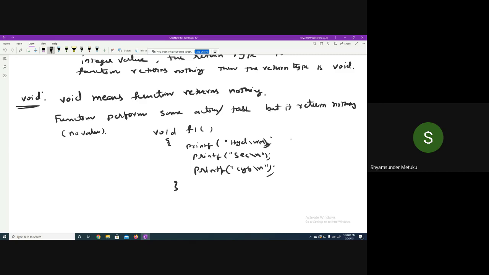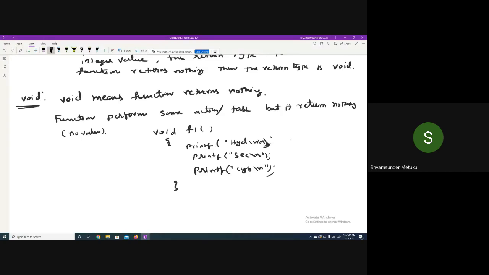So generally, where do we need this kind of situation? Wherever you want a menu display. Display of menu means, suppose you are writing a program for a hotel menu. Don't you think you should write a function called menu? Name of the function is menu. In that, whatever items are available in that hotel, you simply write printf item 1, printf item 2, printf item 3, something like that. Is it clear or not?